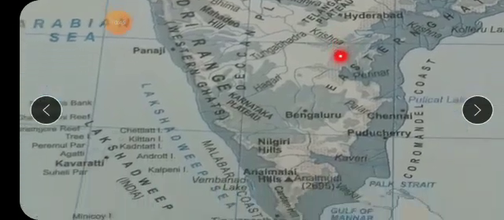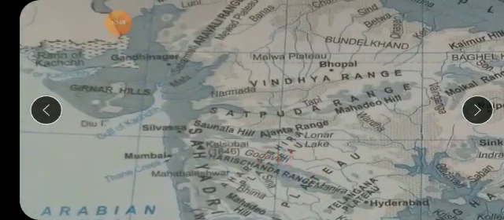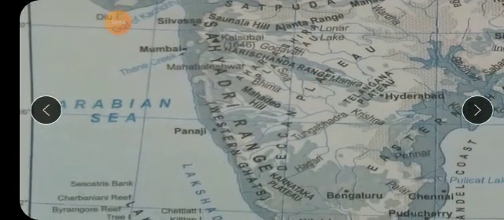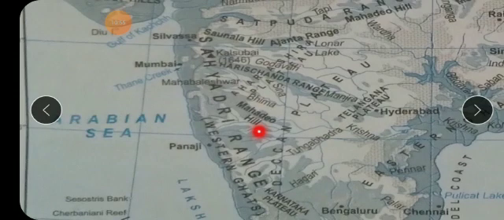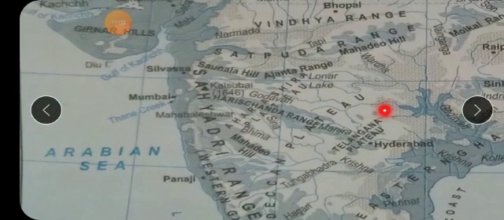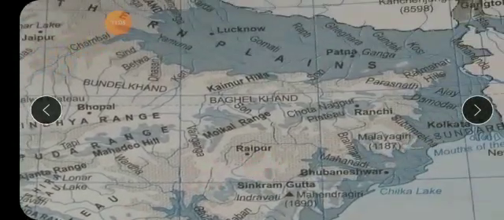Then I think in Maharashtra you will see the Lonar Lake also. We'll try to find out whether we can see it here. See here the names of the hills are also shown, isn't it? Mahadev Hills, this is Harishchandra Hill, isn't it? Like this we'll try to find out the names of lakes.